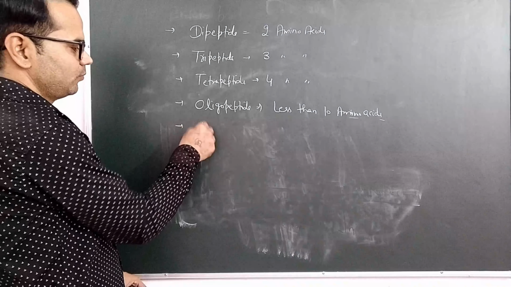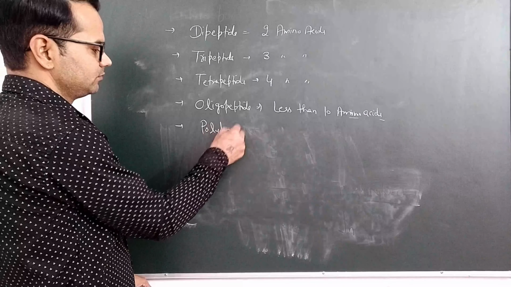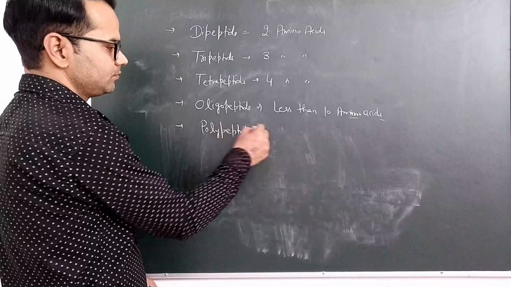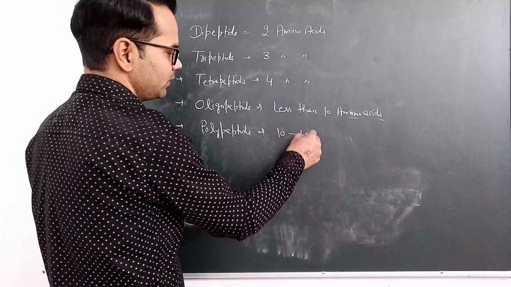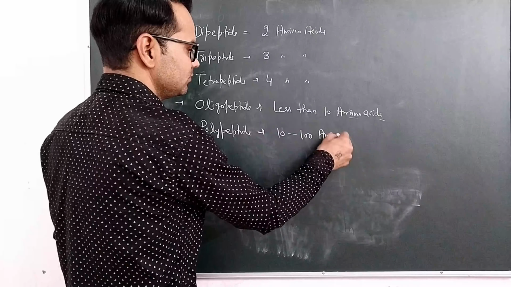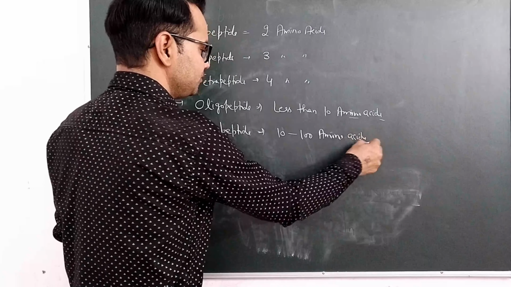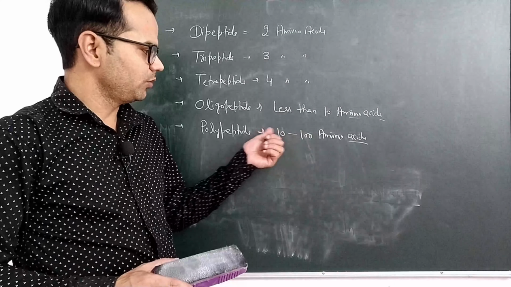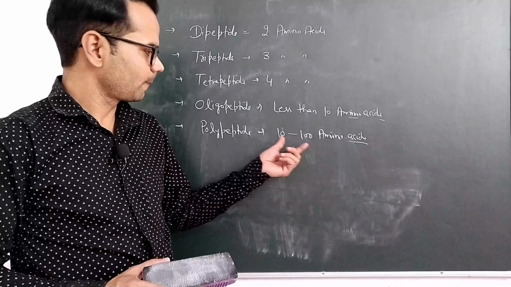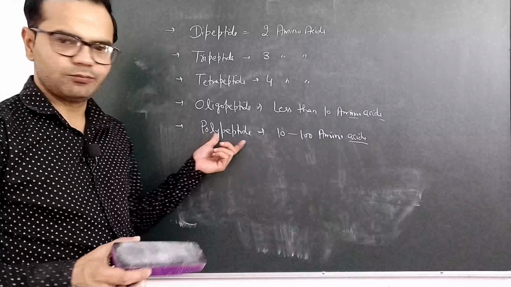Next is polypeptide. When 10 to 100 amino acids are linked, if the number of amino acids is between 10 and 100, then the peptide formed is called a polypeptide.